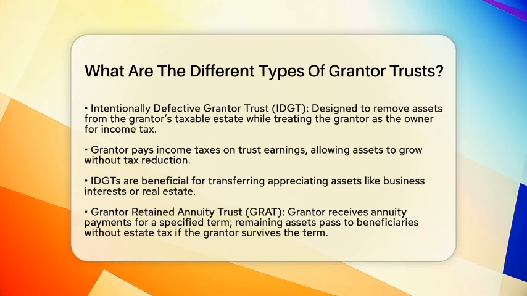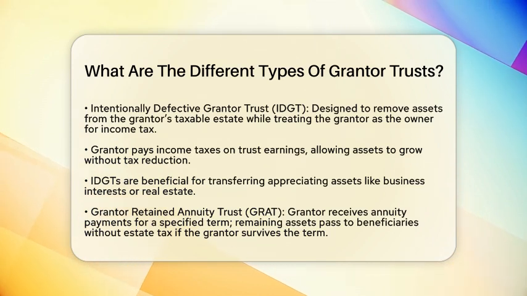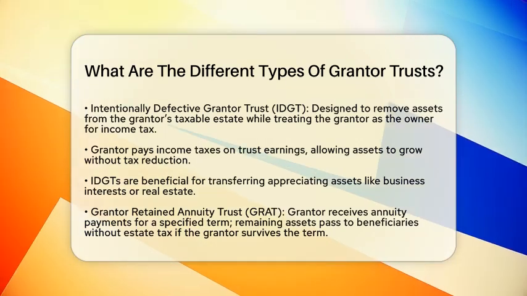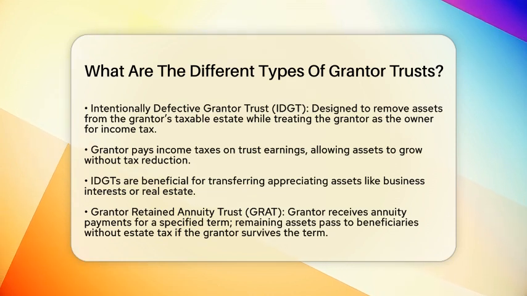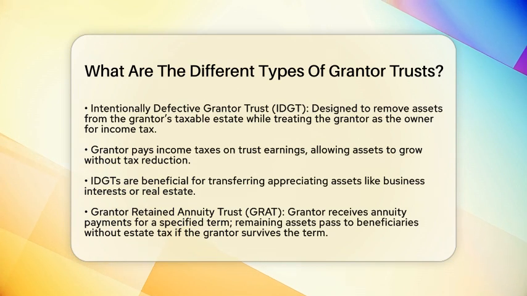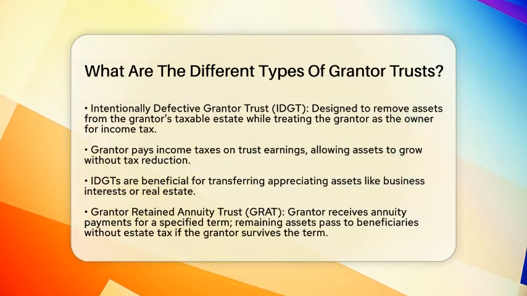Next is the Intentionally Defective Grantor Trust, often abbreviated as IDGT. This type of trust is designed to remove assets from the grantor's taxable estate while still treating the grantor as the owner for income tax purposes. This means the grantor pays the income taxes on the trust's earnings, allowing the assets to grow without being reduced by tax payments. IDGTs are particularly useful for transferring appreciating assets, like business interests or real estate, to beneficiaries while minimizing estate and gift tax consequences.